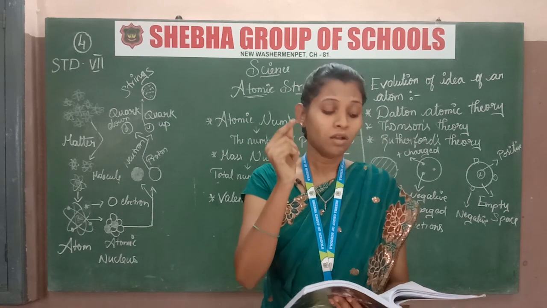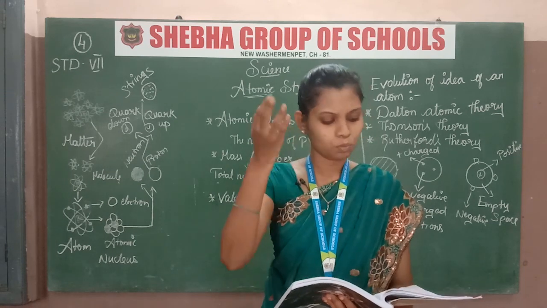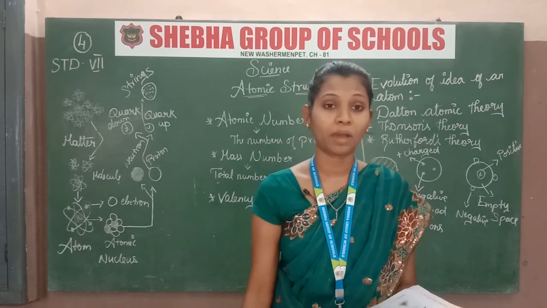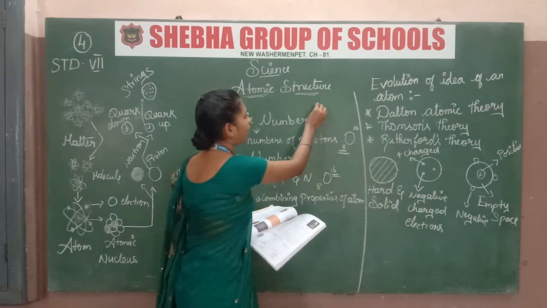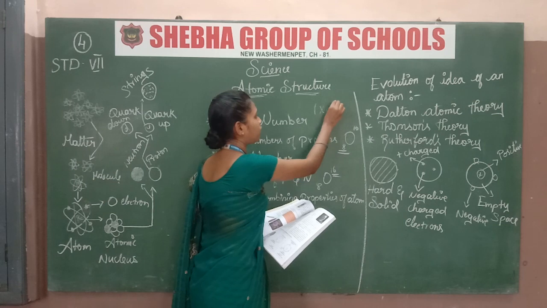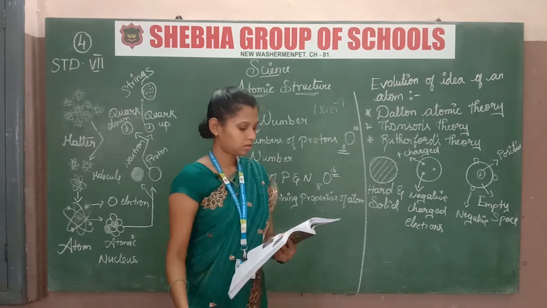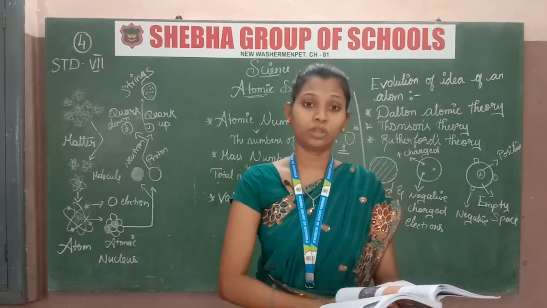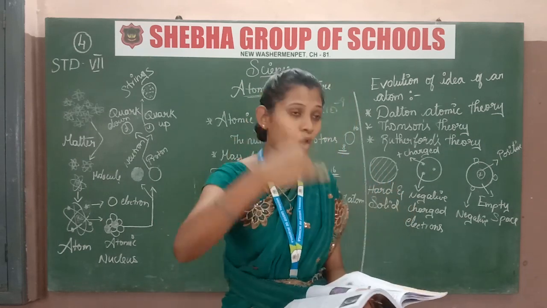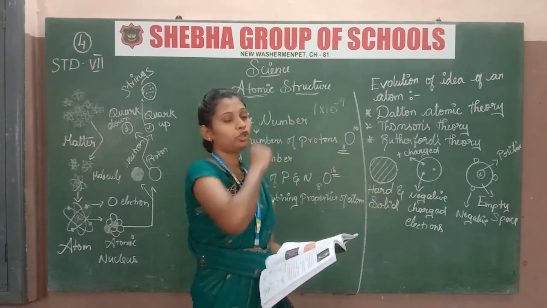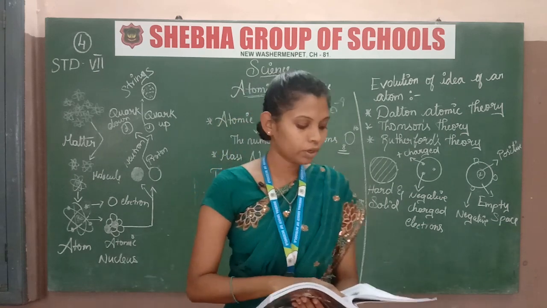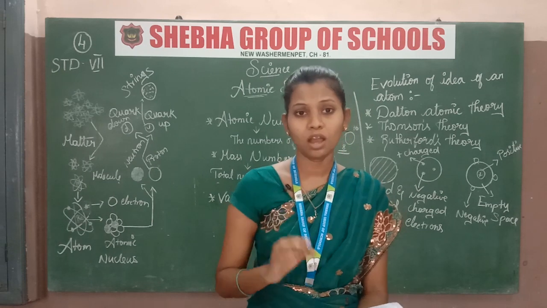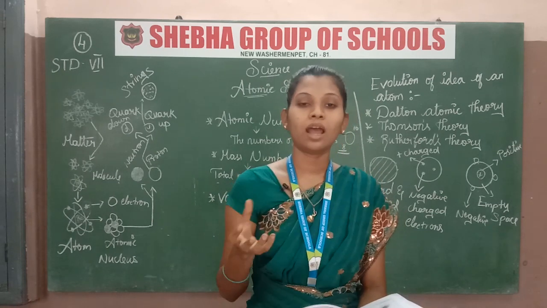Okay, in that air itself, there is a more tiny particle, that is 1 into 10 to the power of minus 9 meter small. Then when comparing to the air, the atom is smaller than 1 into 10 to the power of minus 9. Okay, there are 3 scientists who defined an atom.